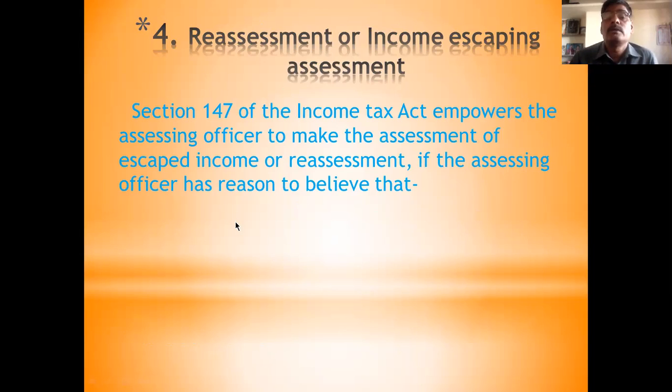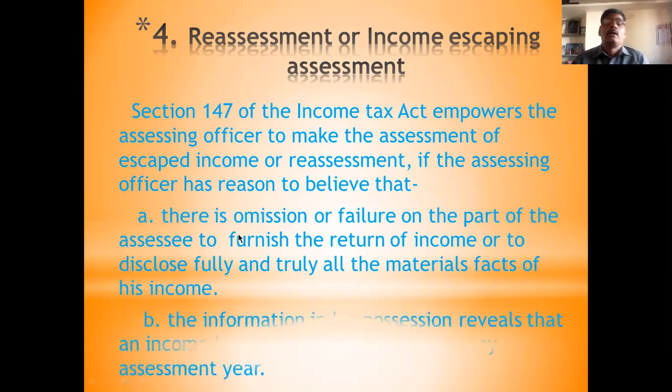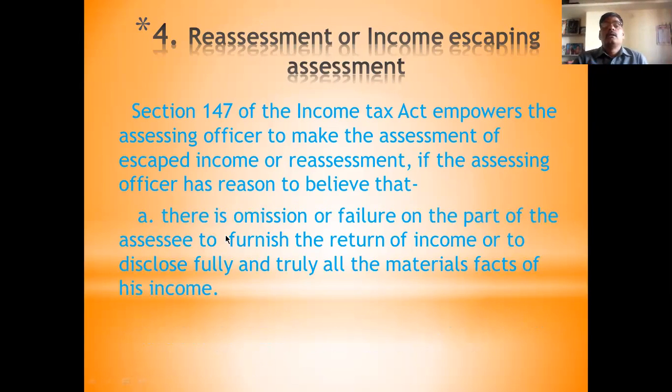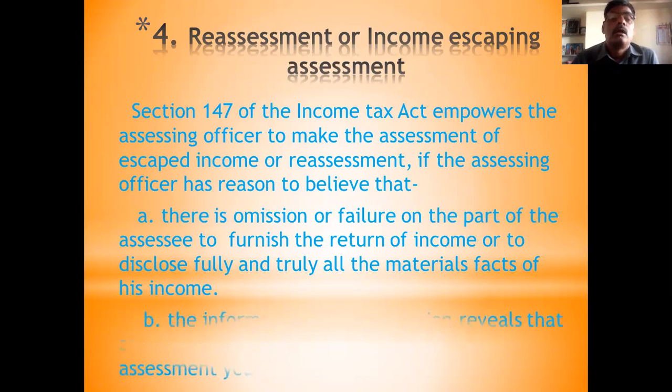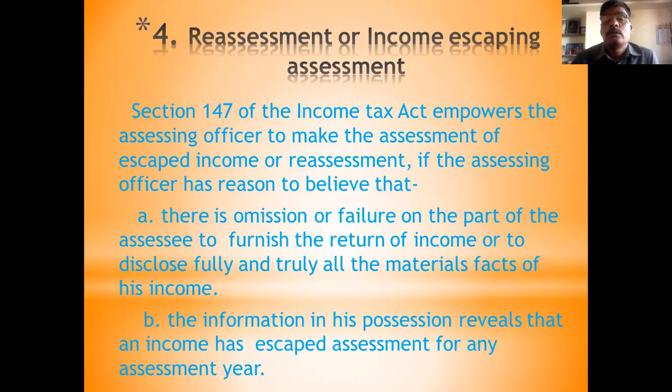And if the assessing officer has reason to believe that there is an omission or failure on the part of the assessee to furnish the return of income or disclose true information, and the information in his possession reveals that an income has escaped assessment, whenever the assessing officer believes that some income has escaped from assessment, then this assessment is possible.